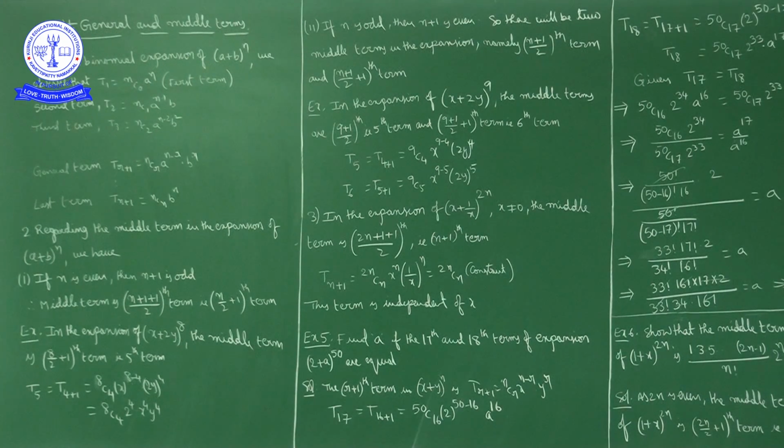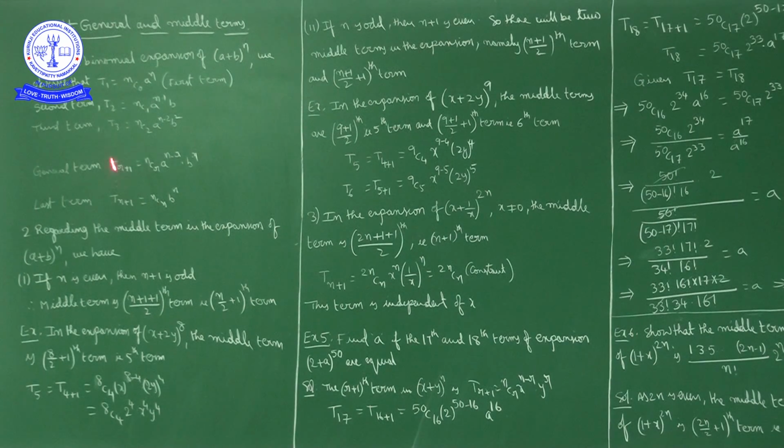So what we get as the terms here: first term nC0 a^n, second term T2 is nC1 a^(n-1) b, third term T3 is nC2 a^(n-2) b^2, and general term T(r+1) is nCr a^(n-r) b^r.